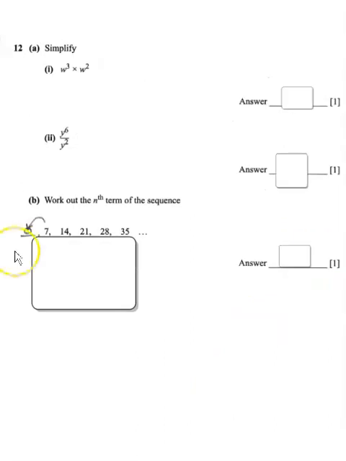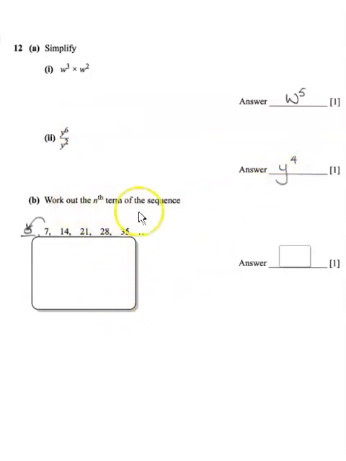So for question 12, it says simplify W to the power of 3 times W to the power of 2. So when you're multiplying like this, you add your indices. So it should be W to the power of 5. For question 12a2, it's Y to the power of 6 divided by Y to the power of 2. So because it's division, then we take away our indices. So 6 take away 2 is 4. So Y to the power of 4.